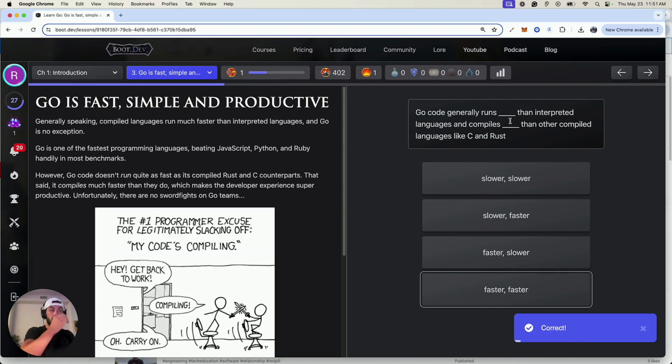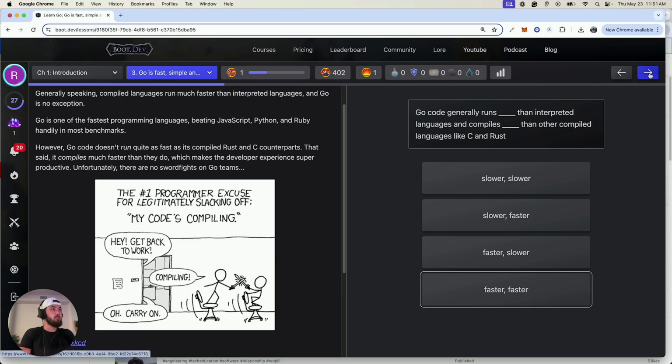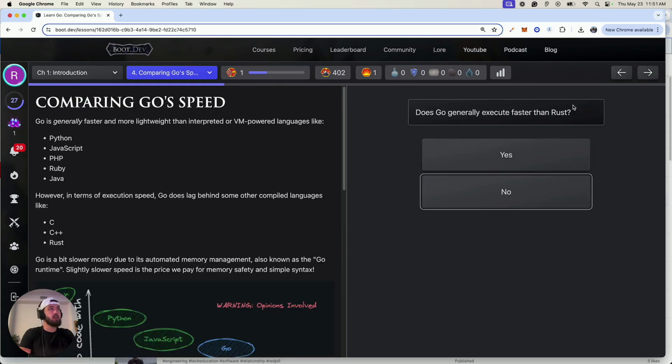Boom. Let's see, Go code generally runs faster than interpreted languages and compiles faster than other compiled languages. So, okay, it is faster for compilation. Maybe not at runtime, but for compile time, it's faster. And the reason is because it's static, right? But I thought C and Rust were static as well. So does Go generally execute faster than Rust? The answer is no. Let's click yes again just to see.